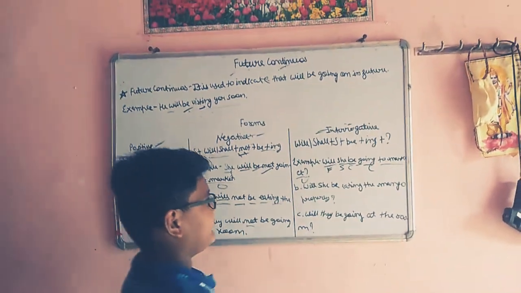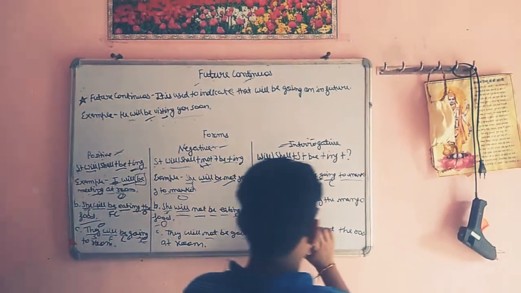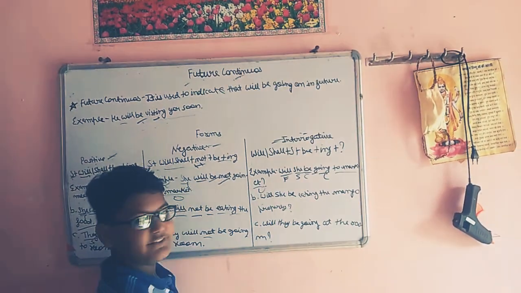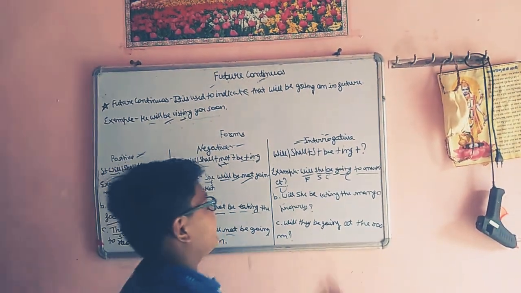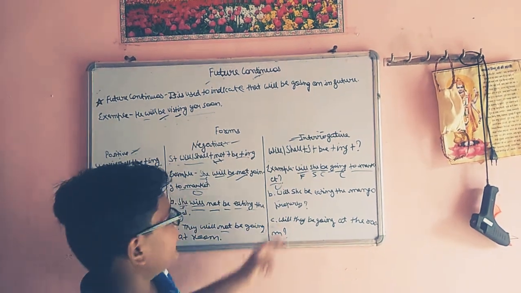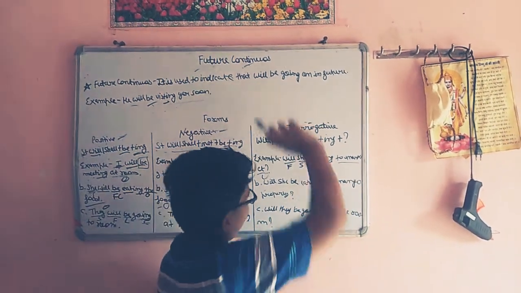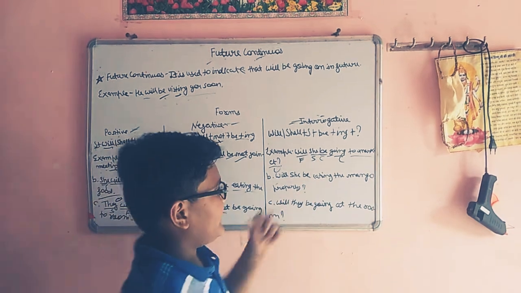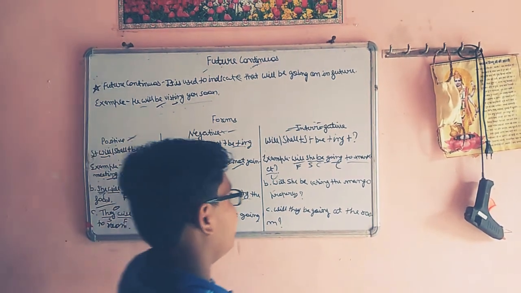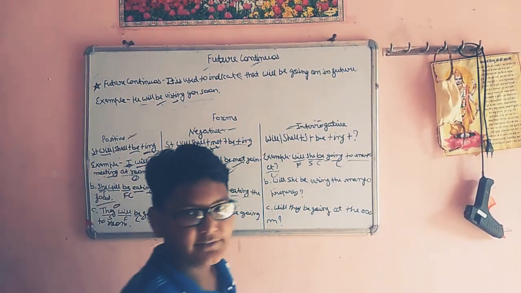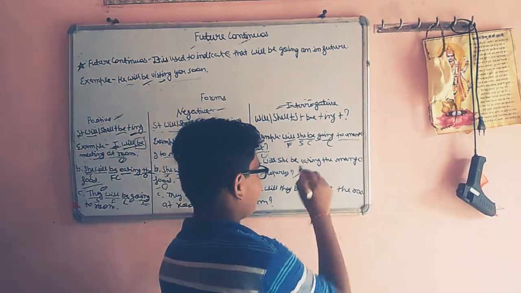Two more examples are there. Will she be eating? Will is the future tense. She, because this is the subject. Be, because continuous tense is there. Eat is the verb form, and ing, because continuous tense is there. The mango properly, this is the object. We have to put a question mark.